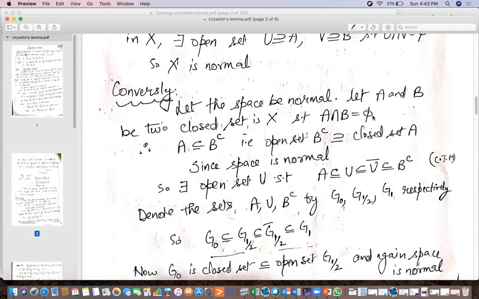Now if A intersection B is the empty set, then A will be contained in B complement, and also A and B are closed sets. So if B is a closed set, then B complement will be an open set. So the open set B complement contains the closed set A. Now since the space is normal, I'm going to use a theorem which I have already told you a little.